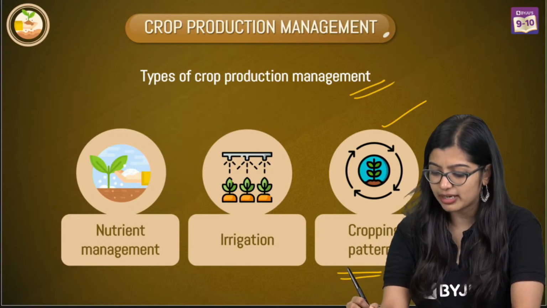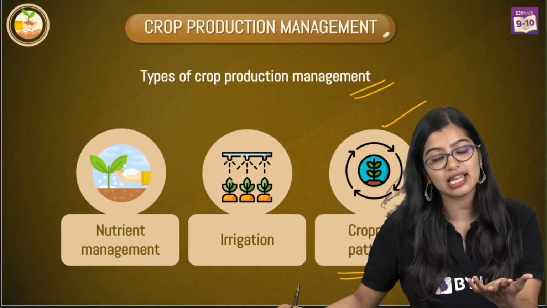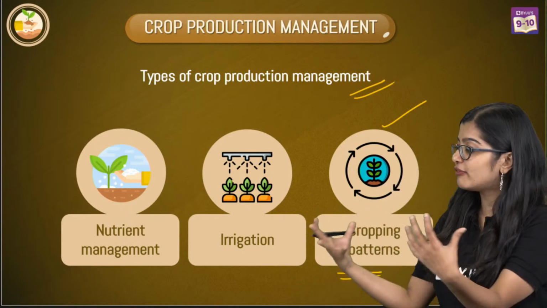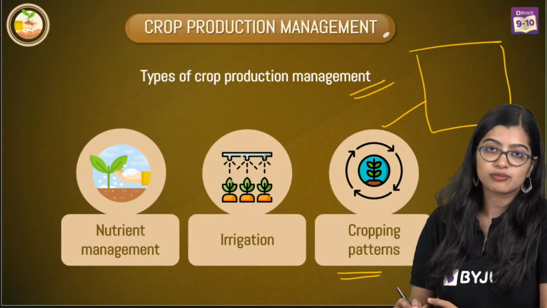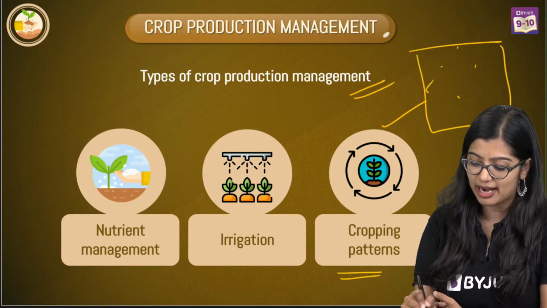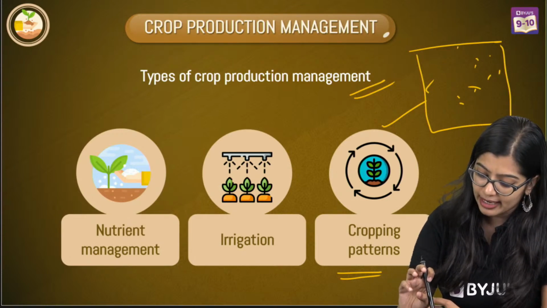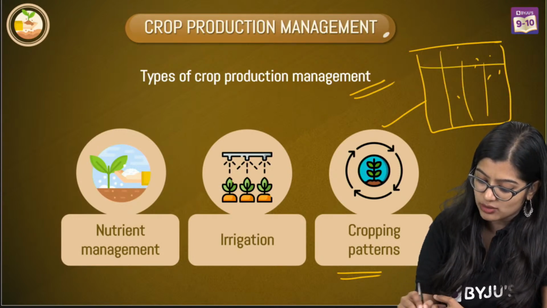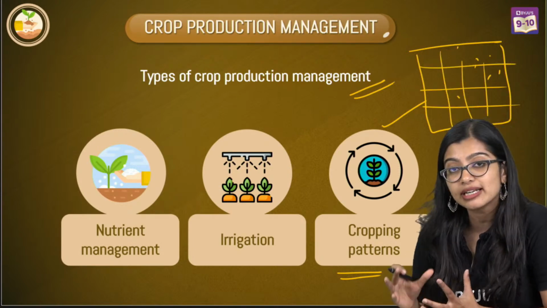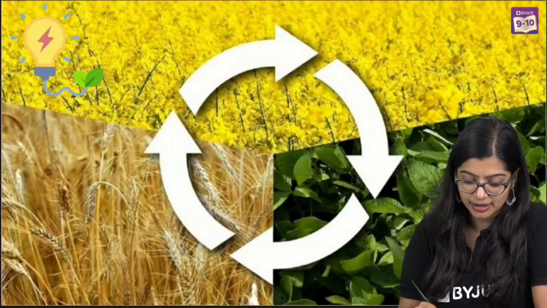So now very quickly, what do we mean by cropping pattern? Very literally, the pattern in which you grow your crops, right? How you decide to grow your crops. It shouldn't be that I have one land and I'm randomly putting crops here and there. So it's important that you grow it in a certain way, right? Either like this or like this. I need to have a certain layout in which I grow it. That is what we mean by cropping pattern.